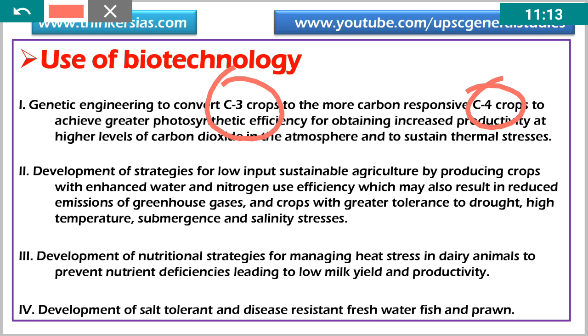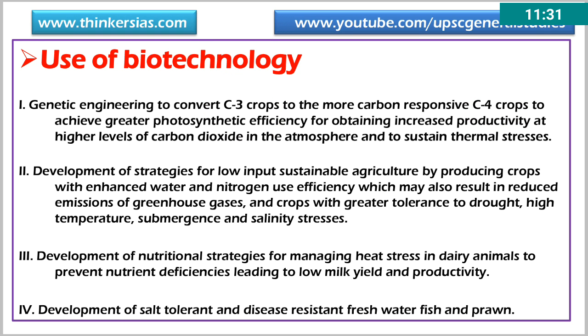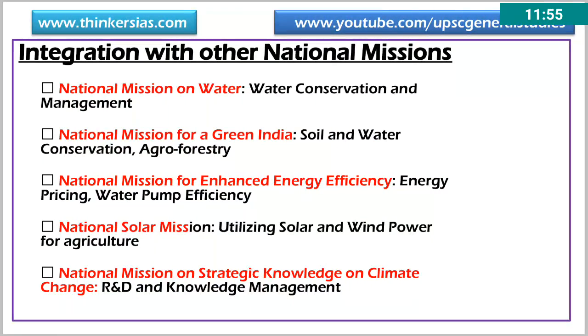And development of strategies for low input sustainable agriculture by producing crops with enhanced water and nitrogen use efficiency, which may also result in reduced emission of greenhouse gases, and crops with greater tolerance to drought, high temperature, submergence and salinity stresses. Those are the issues. And we can also produce tissue culture plants for food crops, for example banana, which produces high quality crops. We can employ mass multiplication. We can employ next generation breeding programs through use of molecular markers, thereby reducing the time required to release a variety by over 10 years. So that is the issue.